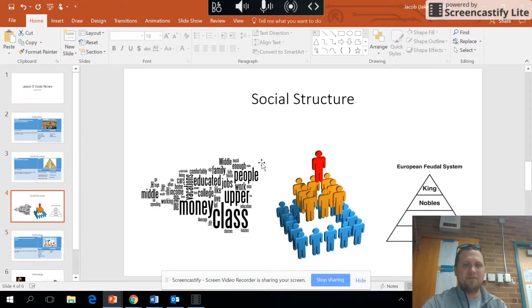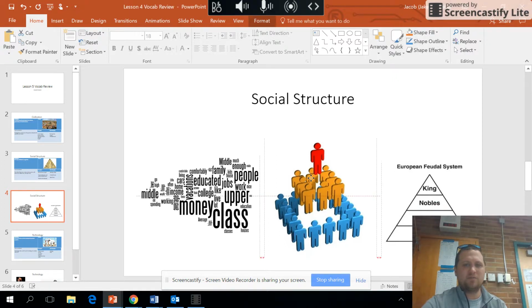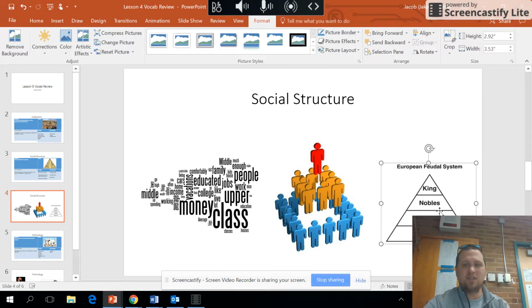Okay. Some examples of this when you look at a picture. This one helps a lot because that person that's in red would be at the top. You can see there's only one of them, and there's some people in the middle, and there's people at the bottom. And the numbers get bigger or smaller depending if you go up or down the ladder. This is just kind of a word scramble of some words that go with social structure. This is an example of what the social system was like in Europe. So with kings at the top, nobles, knights, and then peasants would be those that had the least amount of power.